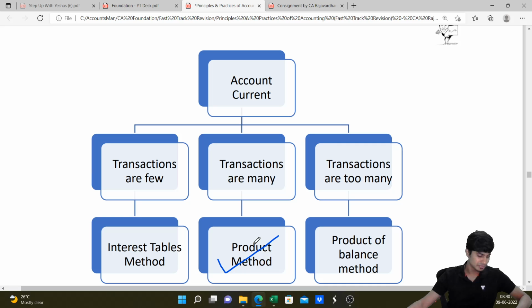So let me see if I've covered some theory here. Yes, I have. Let's quickly revise this from here. So what is account current? It's a statement and it is not an account.